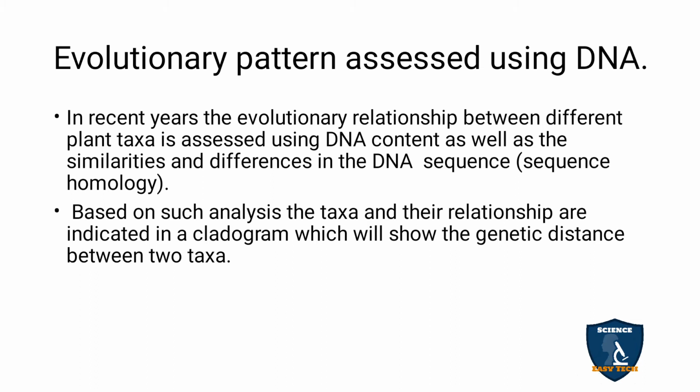Based on such analysis, the taxa and the relationship are indicated in a cladogram, which will show the genetic distance between the two taxa. A cladogram is a tree diagram like structure. For example, the human arose from the monkey. Like that, from fish to amphibians to reptiles, and so on. In plants also it has evolved: algae, bryophytes, pteridophytes, gymnosperms, angiosperms. There is a relationship, and when researching the DNA content we can also see the evolutionary pattern.